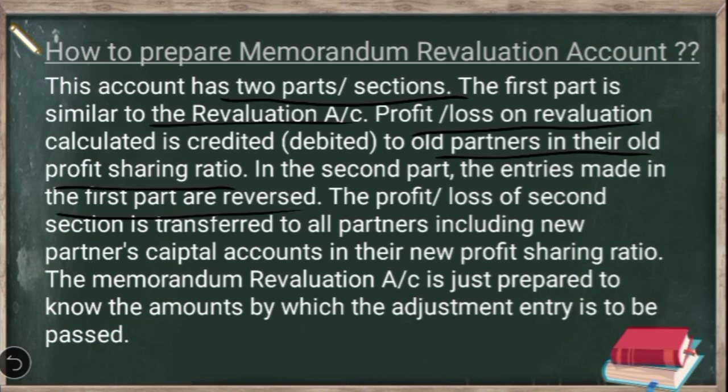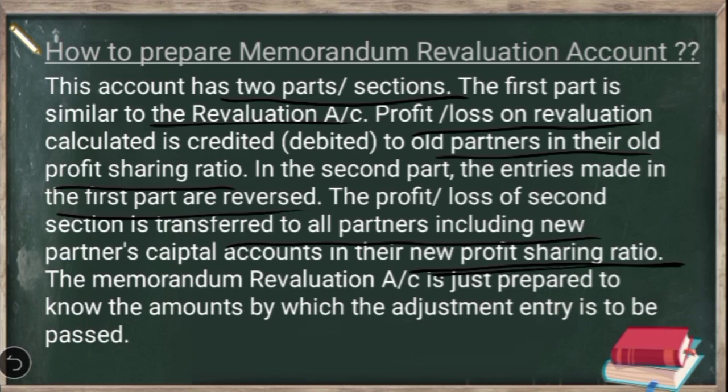Okay, but the major difference here is that whatever net profit or net loss you get in the first section will be transferred only to the old partners' capital accounts, but the second section's profit or loss will be transferred to all the partners' capital accounts, including the new partner, in the new profit sharing ratio. So this is the main difference which we come across while preparing the memorandum revaluation account.